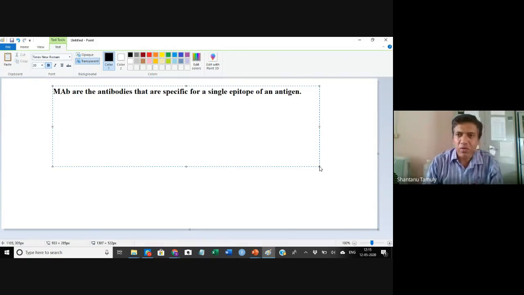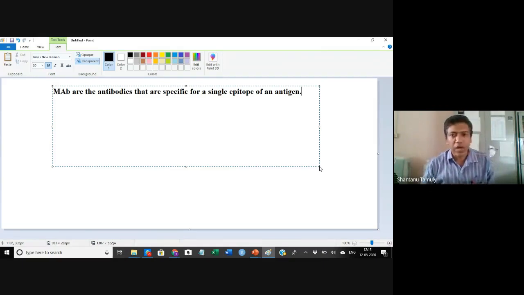So we have two types of antibodies. We call it monoclonal antibody and we call it polyclonal antibody. Polyclonal antibody is a mixture of antibodies specific for different epitopes in an antigen. The monoclonal antibody is a homogeneous antibody, similar antibodies which are all specific for one type of epitope. Poly means many, so they are specific for many epitopes, and monoclonal means they are specific for a single epitope of an antigen.